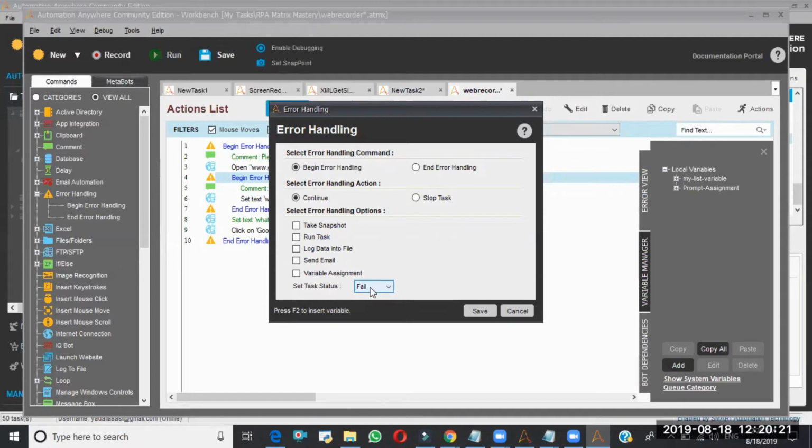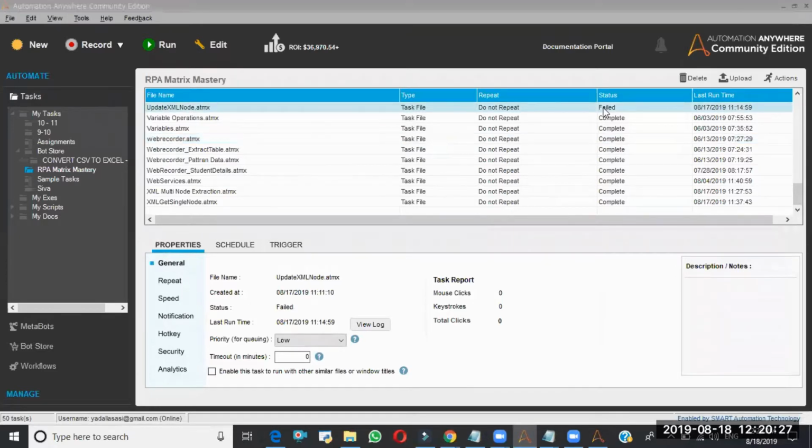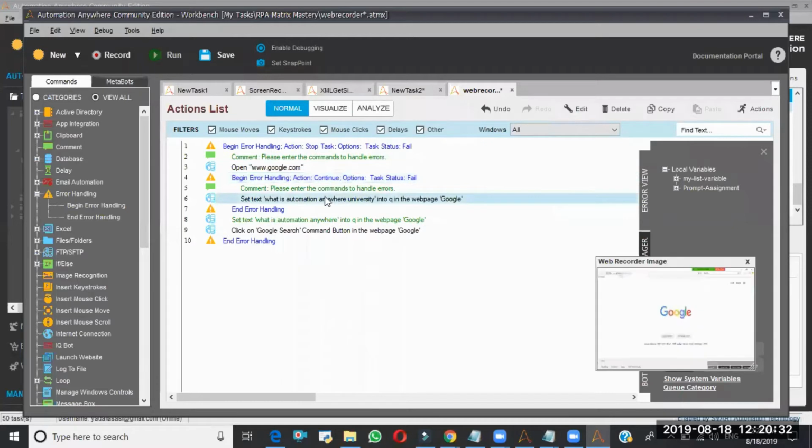If I set the task status as failed, the status will be displayed as failed. Even though this particular line gets an error, that is not going to affect my task, so I need not mark the task status as failed.